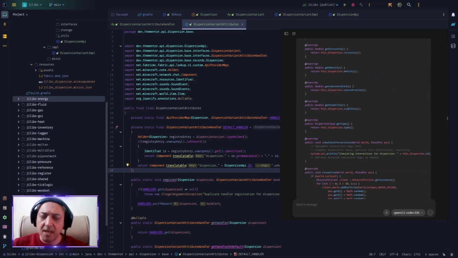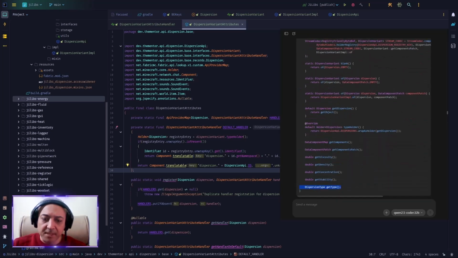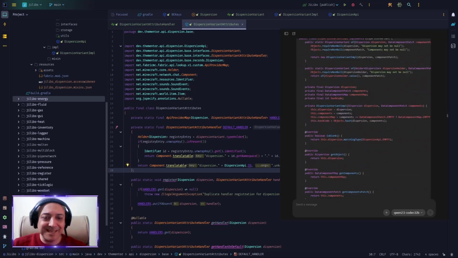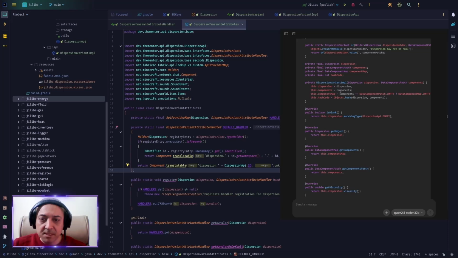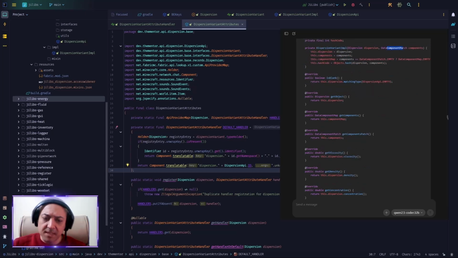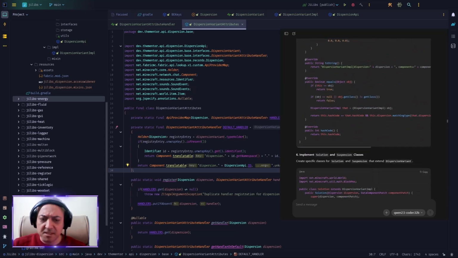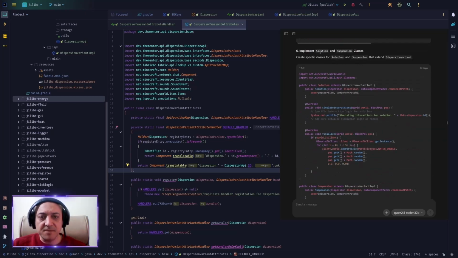And here is something that I was confused about. When I look at variant and the variant IMPL, I don't see him utilize that component, because remember, this is not the component class he's creating. This is data component patch. So I ignored that part and I said maybe he will suggest something later. However, he continues with solution and suspension being extensions of the variant IMPL. Now, I don't like it. Basically, if I'm going to add the type directly as a part of the dispersion, then why should I implement the simulate interaction and visualize differently per type?